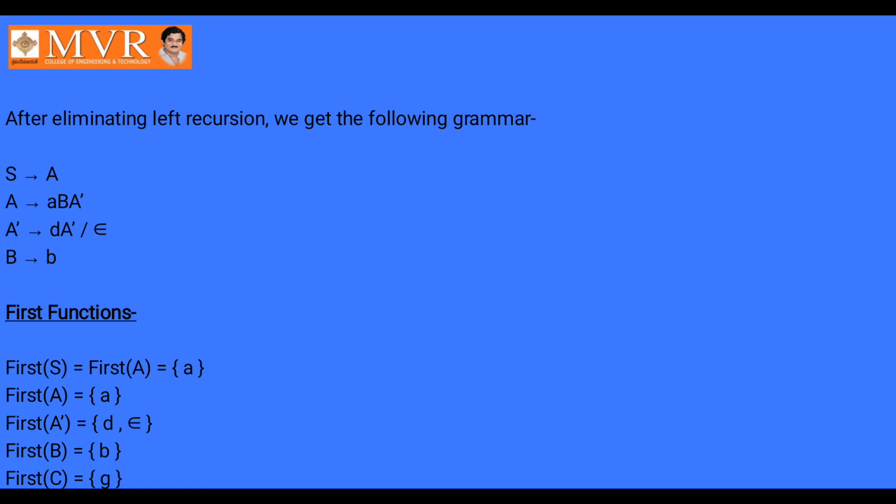Once again I am repeating the second homework problem. Don't get confused. I tell you slowly, write down. Capital E tends to capital T E dash. Capital E dash tends to plus T E dash. Capital E dash tends to epsilon. Capital T tends to capital F and T dash. Capital T dash tends to star capital F and capital T dash. Capital T dash is epsilon. And F tends to parenthesis open capital E parenthesis close, comma ID.